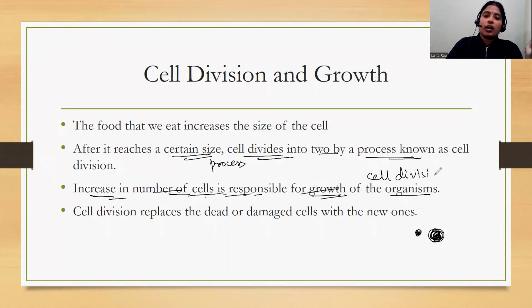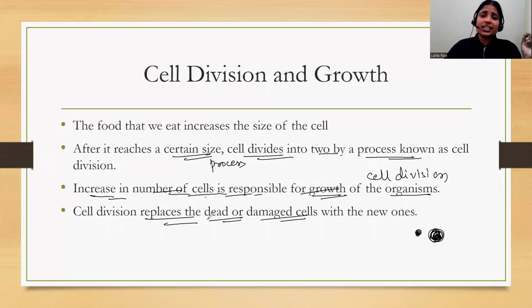Now cell division is also important to replace dead cells or damaged cells. Imagine if all the organisms or animals that die remained on the earth and did not decompose, what would happen? There would be no space for living beings to survive. So they need to decompose, in different manners.